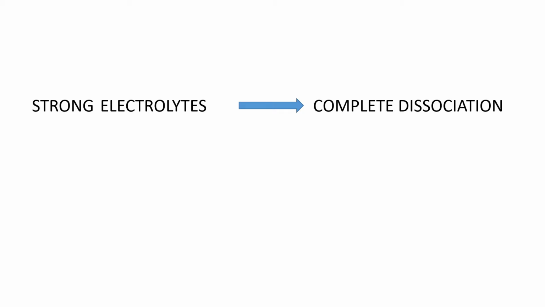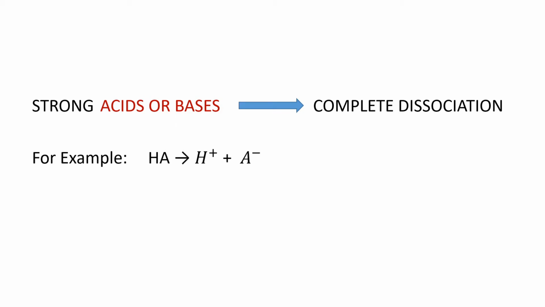Similarly, strong acids and bases also dissociate completely into their respective ions. Let's see an example. For an acid, we take a general molecule HA, which dissociates into H plus and A minus ions. And for bases, the general molecule is BOH, which dissociates into B plus and hydroxyl ion, that is OH minus.